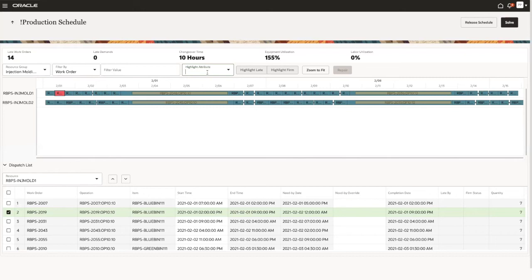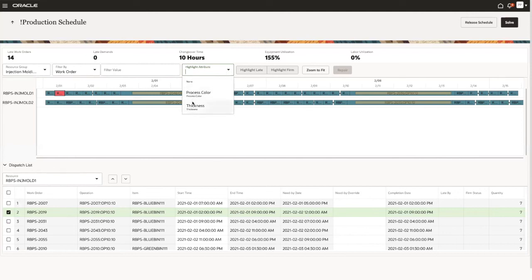In addition, you have the ability to highlight the operations in a color that is associated with attribute values for attributes that are associated with these operations.